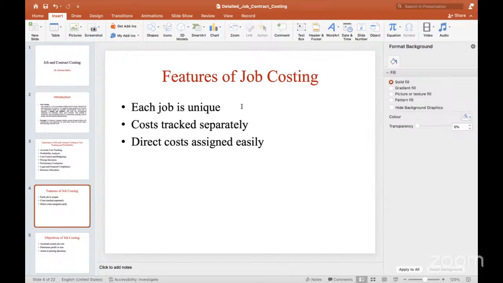Each job is unique because we do this job costing on an order basis only. Each particular job order is different and each cost is different. That is the reason it is unique. And cost is tracked separately. Each cost is separately treated; individually we record that. Once we have recorded the cost for that particular job, we need to maintain the same thing again for the next job. And here maximum costs incurred are direct only.